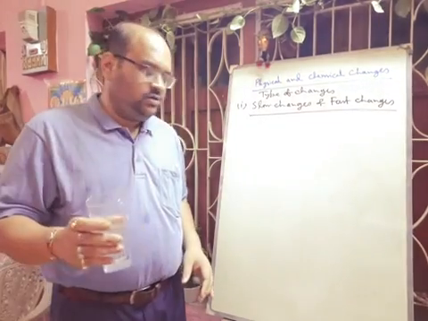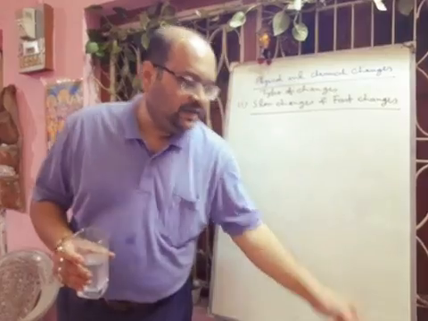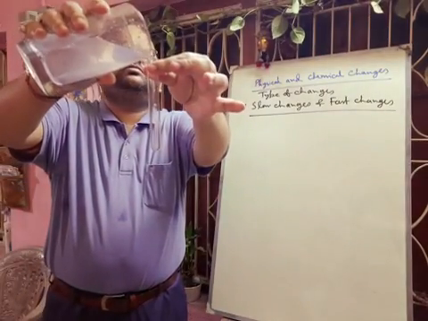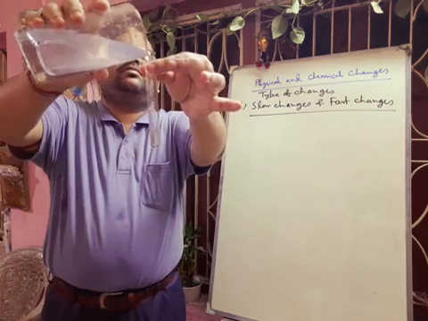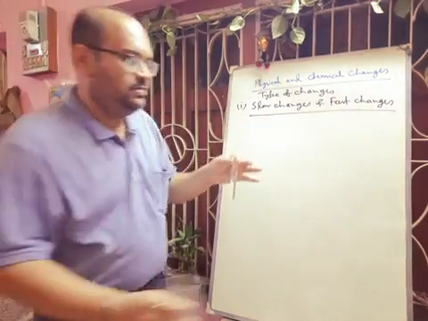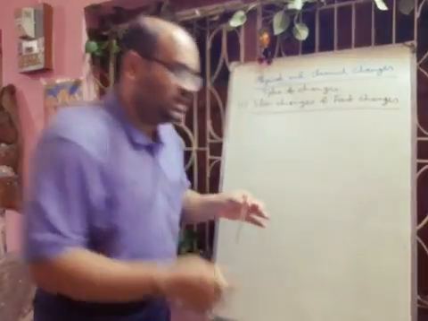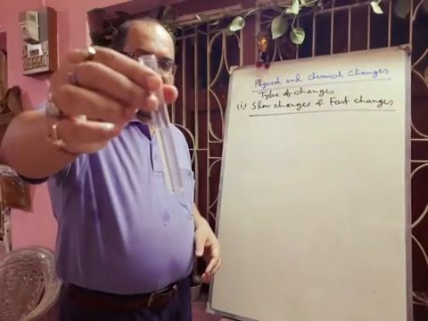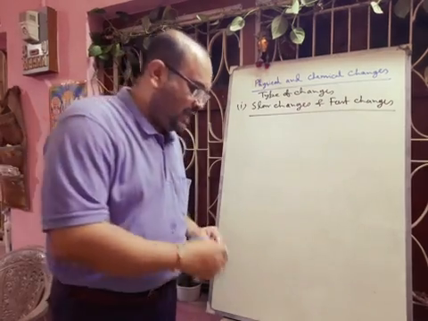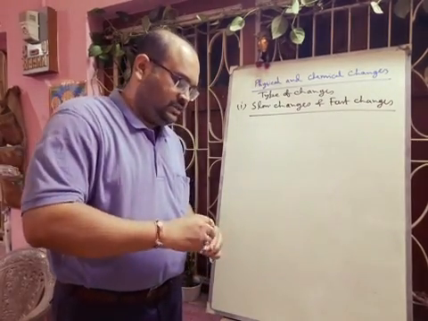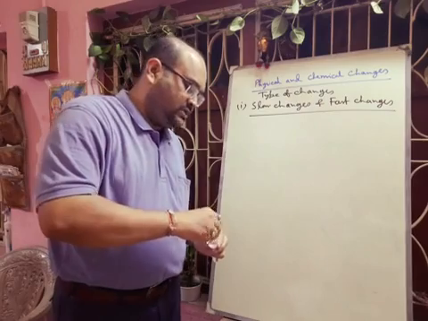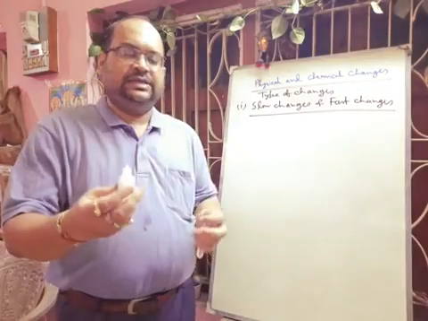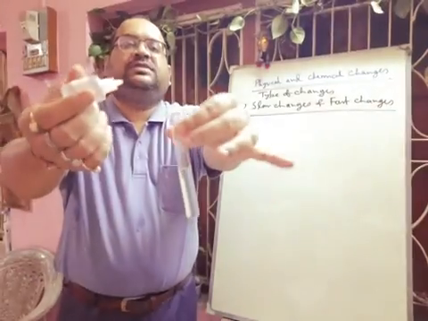Next, what will we do? We'll take a very little of this sodium chloride solution inside a test tube. Now see, the sodium chloride solution is colorless. Now we are adding silver nitrate. This is one reagent, the nitrate salt of silver. So if you add this, there will be some chemical reaction. You observe this thing.